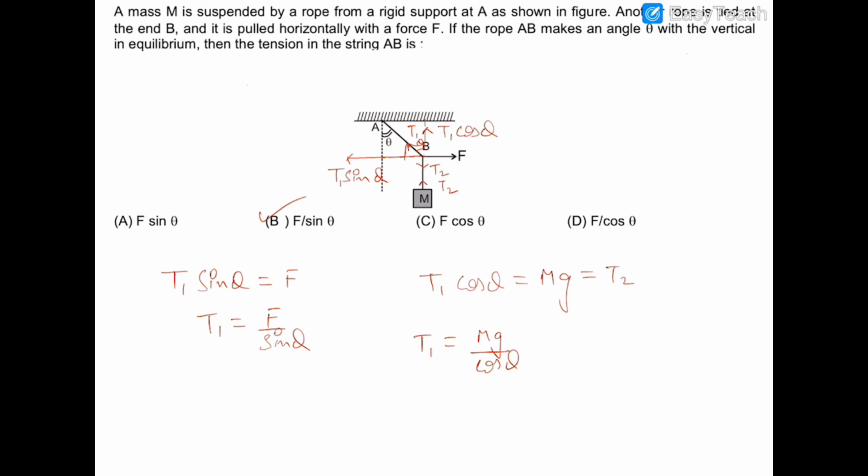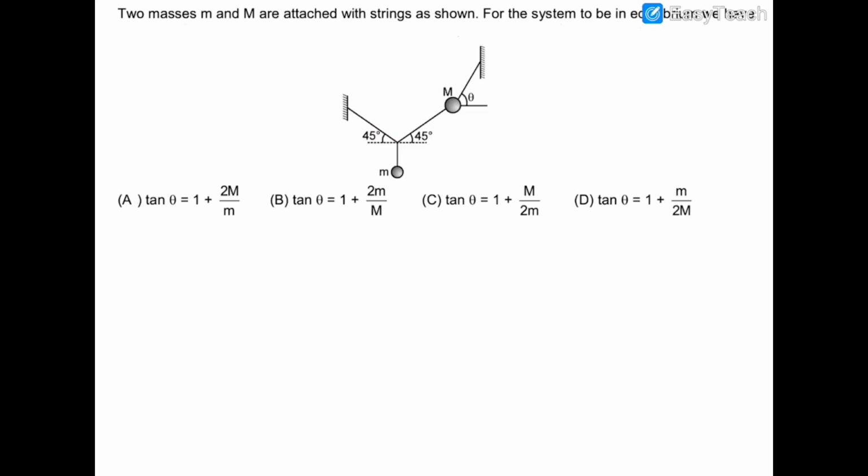Okay, now let's move on to the next question. In this question, you can see that there are two masses, m and capital M, which are attached with the strings shown in the figure. For this system, we have to find the correct relation of angle theta. Now, there are some assumptions which are obvious in this question, so we are letting them be assumed.